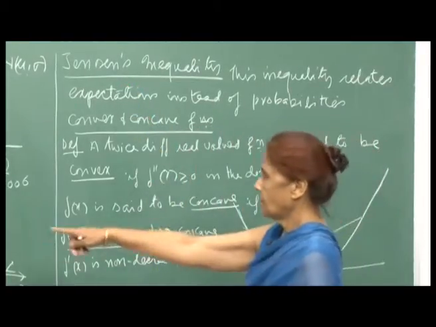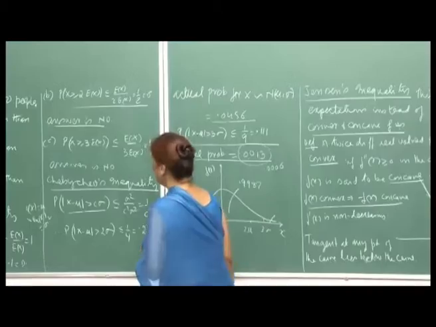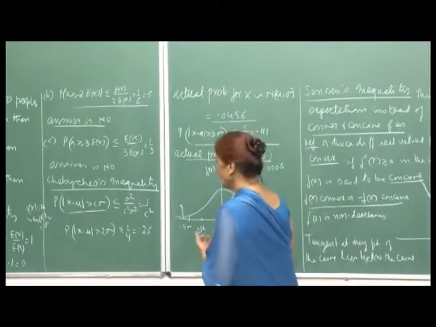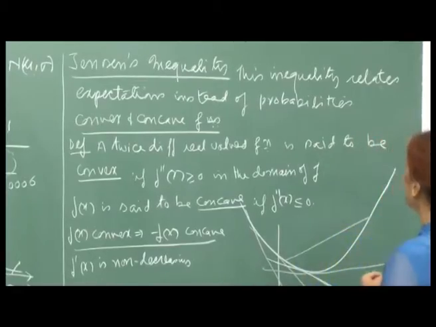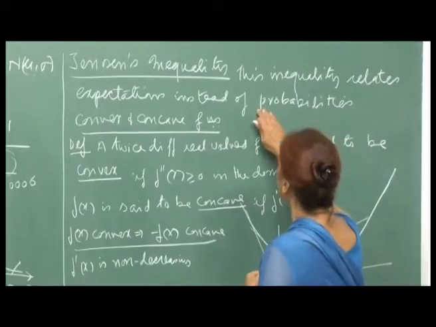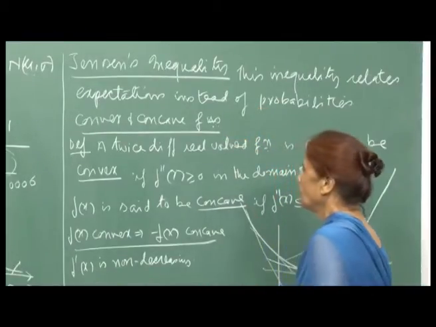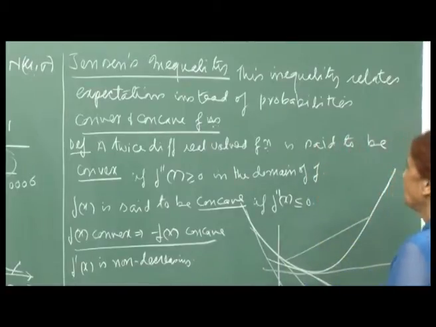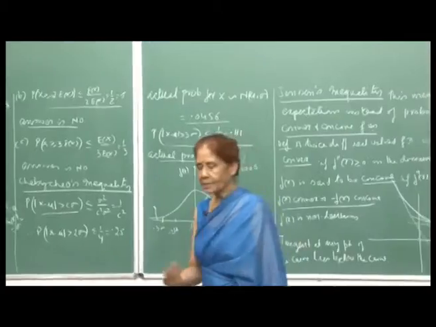Okay. So, for example, both these inequalities were giving you upper bounds for the probabilities of certain events, but Jensen's inequality relates the expectations. But before I give you Jensen's inequality, I need to define convex and concave functions. Some of you may have already come across convex lenses and concave lenses.